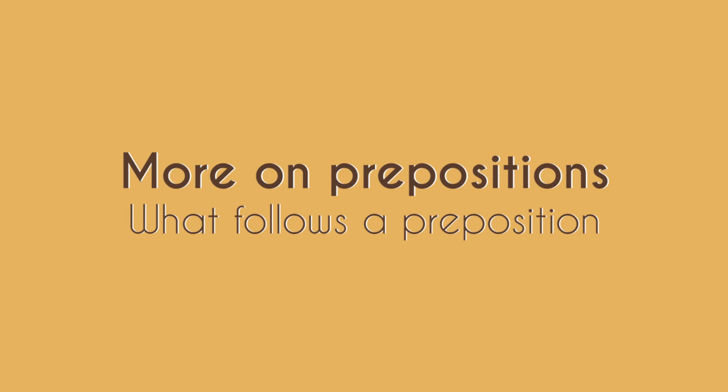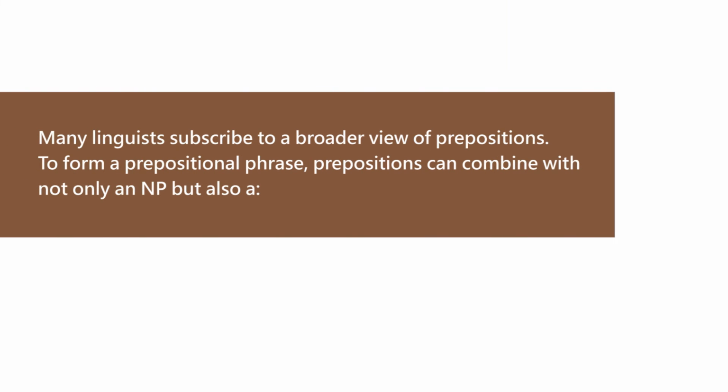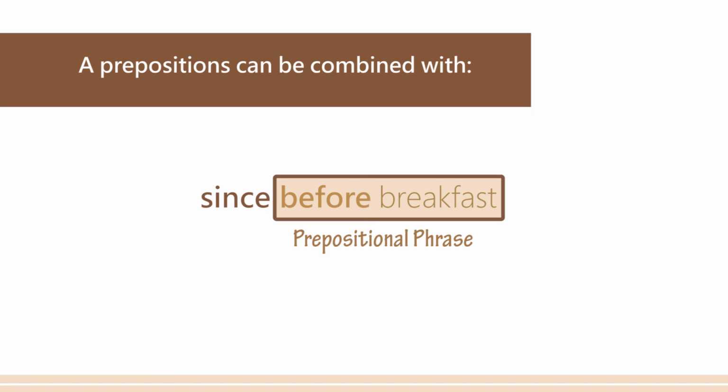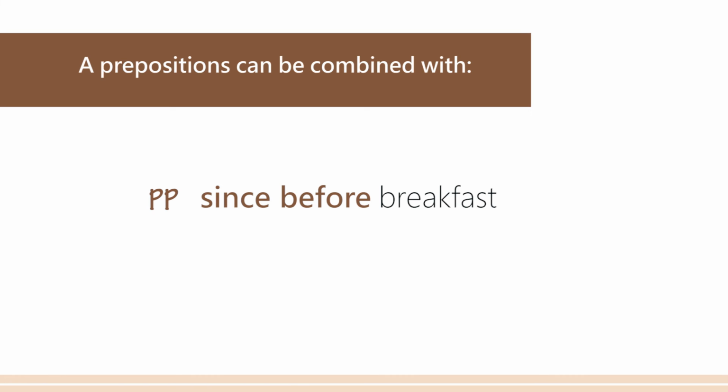Before I wrap up the video, there are two interesting observations about prepositions, specifically in English. We just learned that prepositions are followed by noun phrases, but the fact is that prepositions could be followed by some other stuff as well. Because if you look at the sentence, for example, I've been sitting here since before breakfast. Since is a preposition, before breakfast is a prepositional phrase. Therefore, here, the preposition since has not been followed by a noun phrase, it has been followed by another prepositional phrase. Now you can add that to the list of items that can follow a preposition in English.